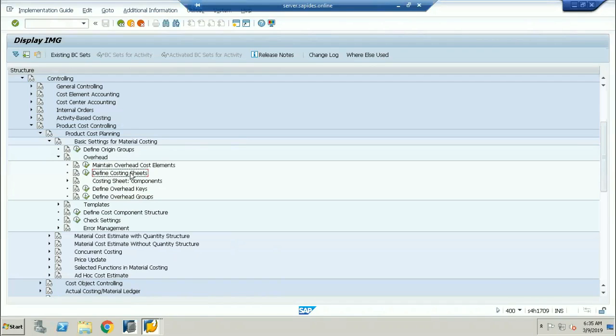Okay, define the cost sheet. Now we need to define the cost sheet for calculating the overheads actually. Normally we'll do all the calculation of the overheads based on the cost sheet. This cost sheet is getting assigned to the valuation variant. This valuation variant is getting assigned in the production order.